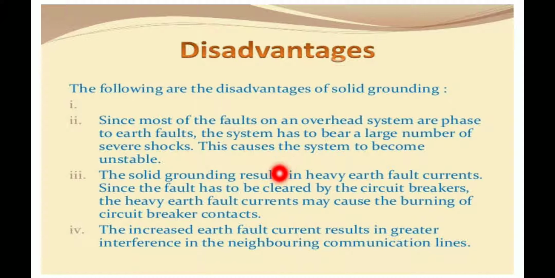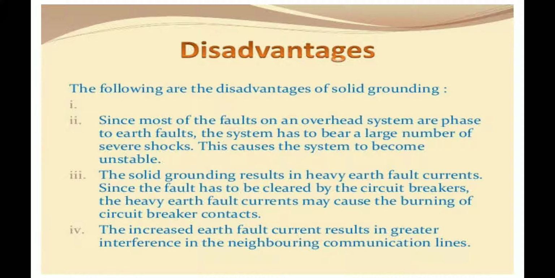Next, solid grounding results in heavy earth fault currents. Since the fault has to be cleared by the circuit breaker, the heavy earth fault current may cause burning of the circuit breaker contacts. In solid grounding, the equipment body should be connected to the earth, either directly or through some circuit elements like resistors or circuit breakers.